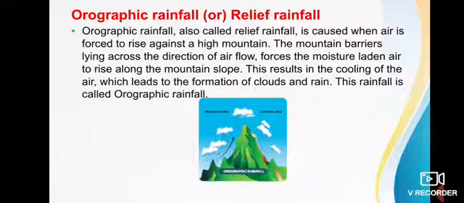This rainfall is called orographic rainfall. During this time, the windward side of the mountain gets heavy rainfall. The other side, the leeward side of the mountain, gets very low rainfall.